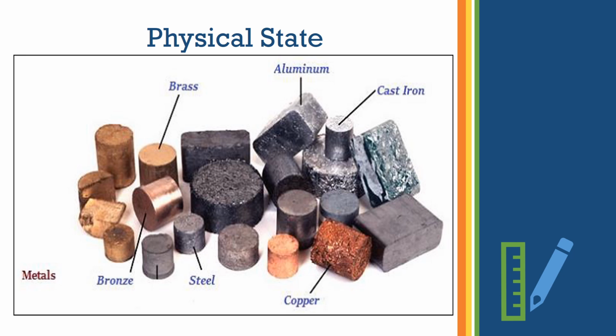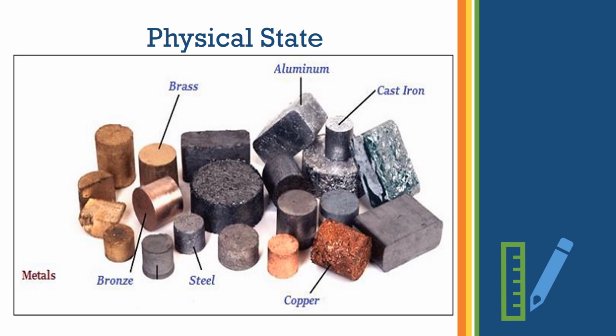The physical state. We know that metals are solid and hard. Now here there are exceptions. That is, mercury and gallium are the two metals which exist in the liquid state. Remaining all metals which have been known till today are solid in state and they are very hard. In that also there is an exception, that is sodium and potassium are the two metals which can be cut with a knife. That means they are not hard.